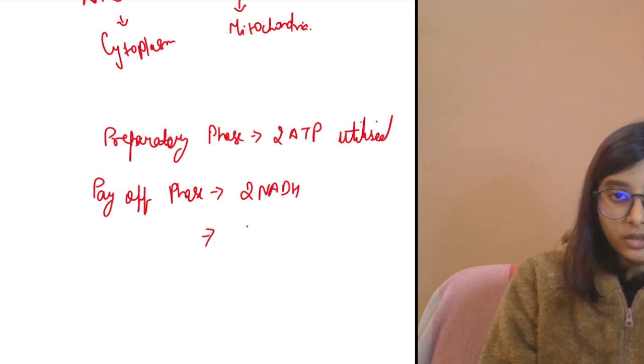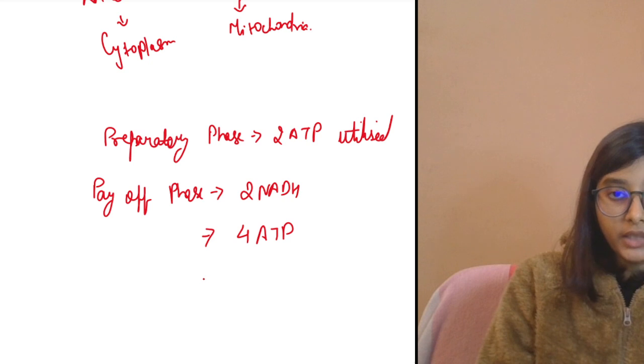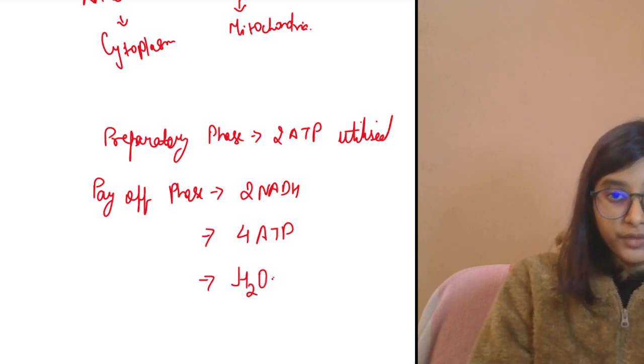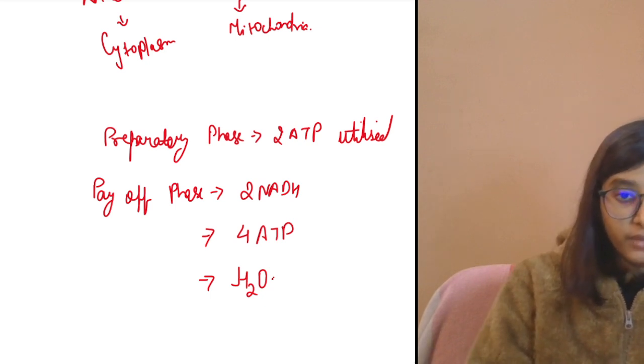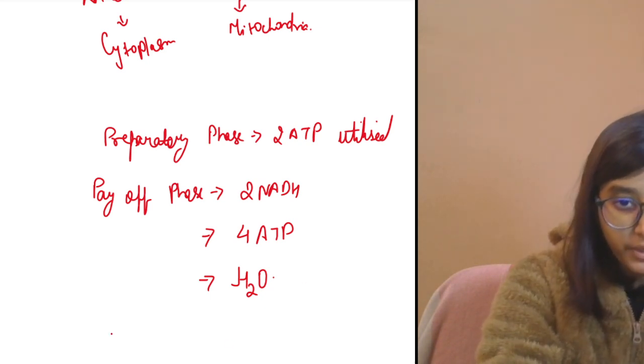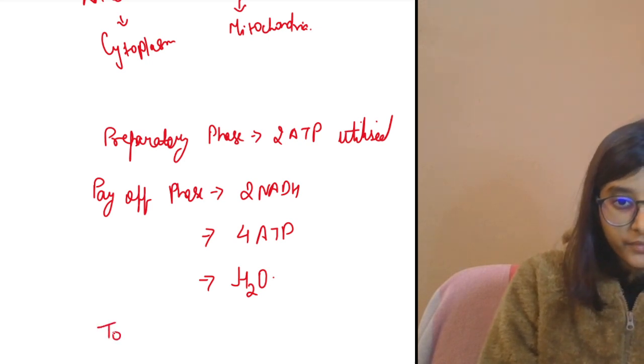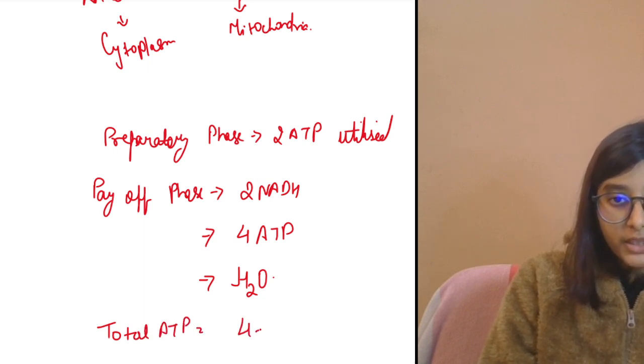Then 4 ATP is being produced and H2O molecules are being produced. But if you see, the payoff is giving 4 ATP and in the preparatory phase 2 ATPs are being utilized. So when we go for the total ATP generated here, from total ATP only, you do 4 minus 2, so 2 ATP.